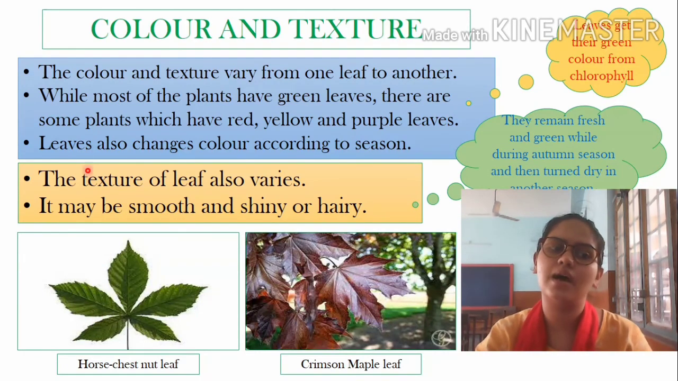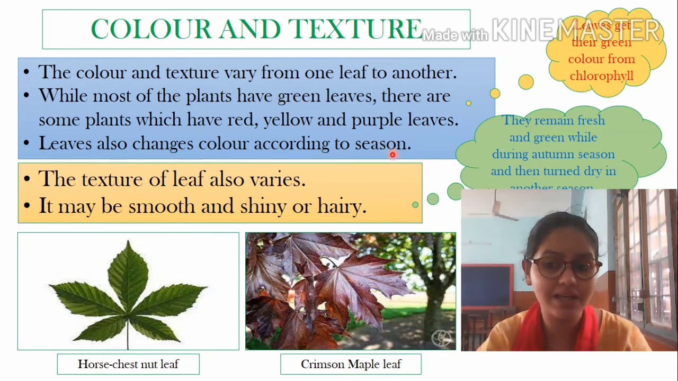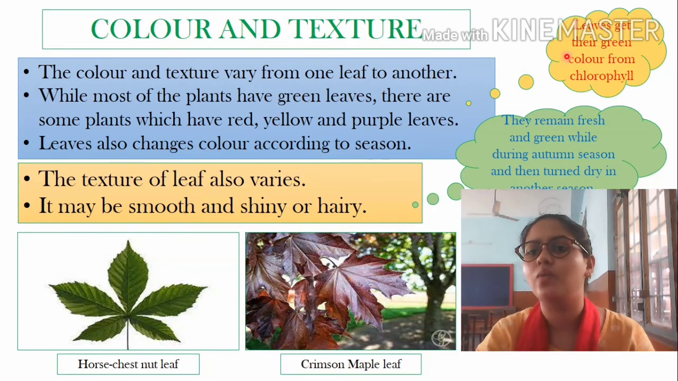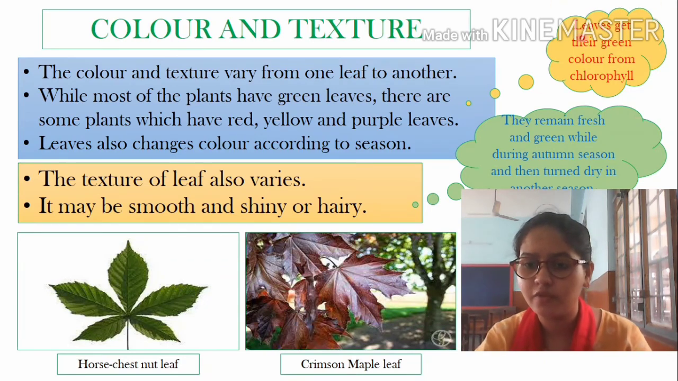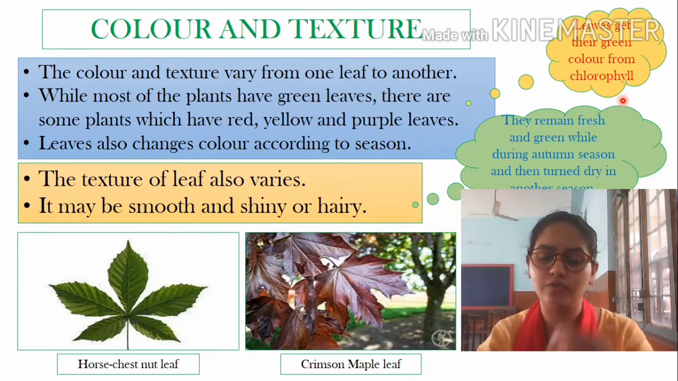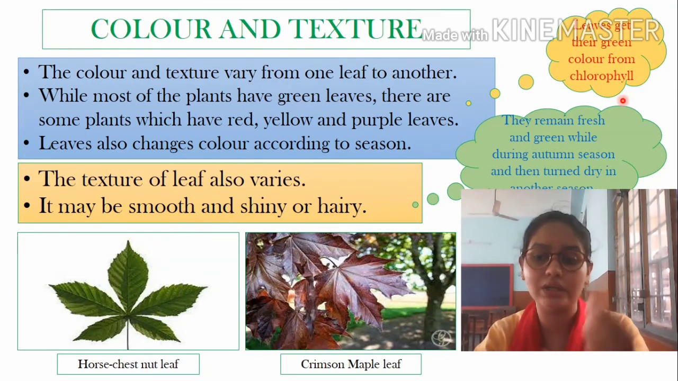So students, now you can see that leaves also change color according to the season. Remember, leaves change their colors. Now you can see how they get their color. Leaves get their green color from chlorophyll. How are they getting colors? They get them from chlorophyll. So learn it. That is one of the most important things we have to learn.